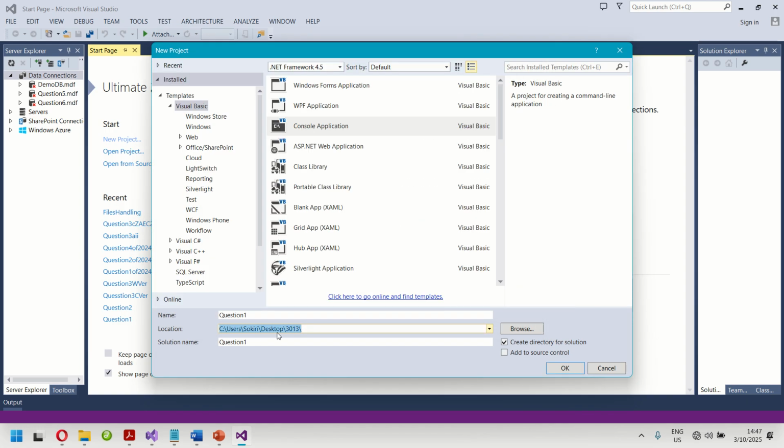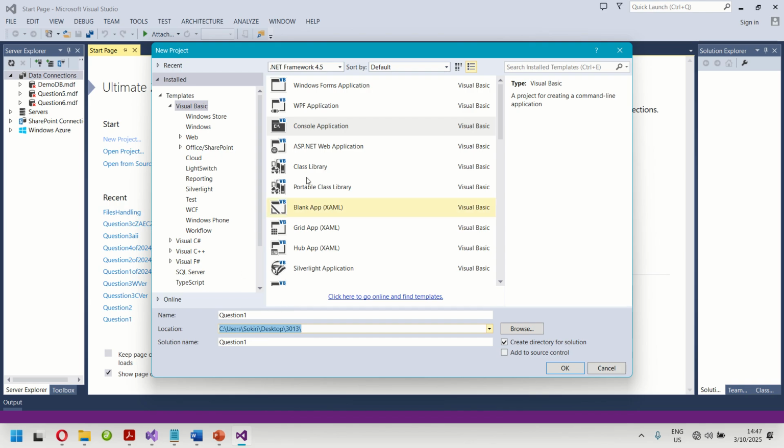If you look at that path, it will be pointing to that folder. And all other questions which we are going to open will be pointed to that folder. So it will not create confusion. Even if you are gripped by confusion, we will know there is a folder 3013. That's where our programs are.